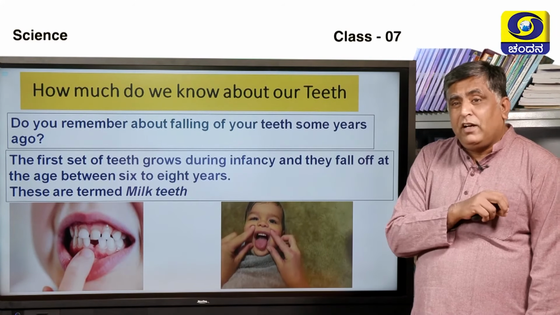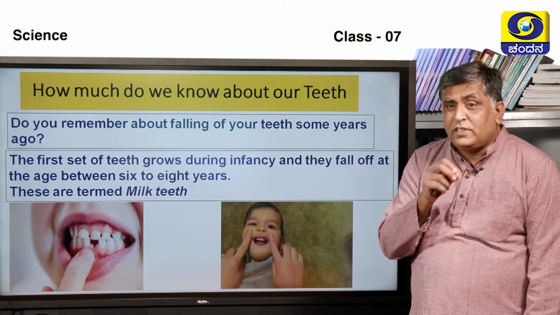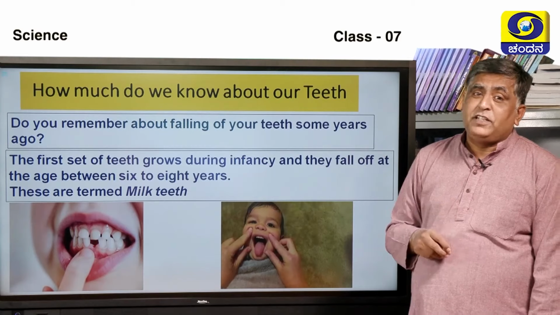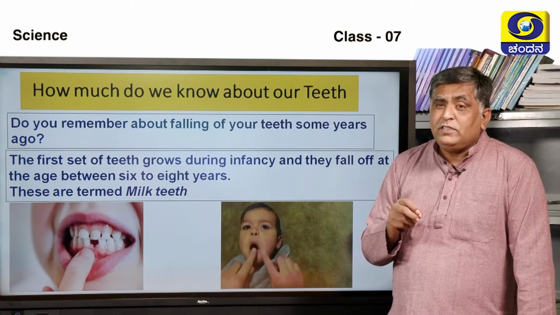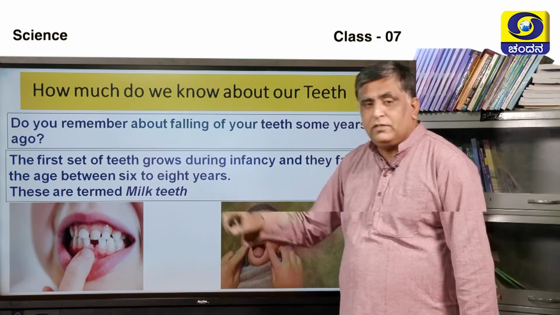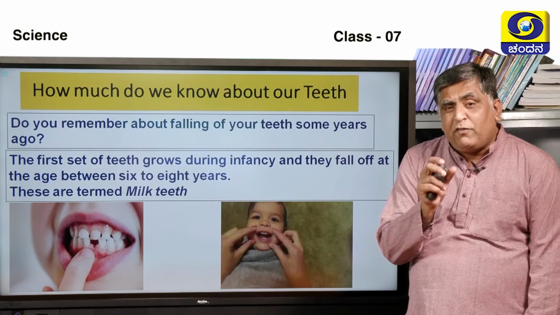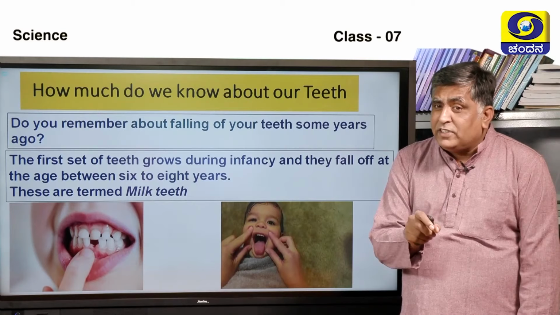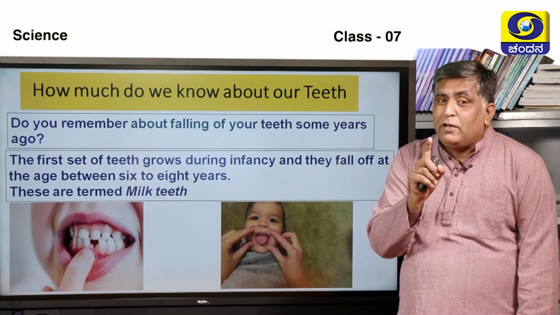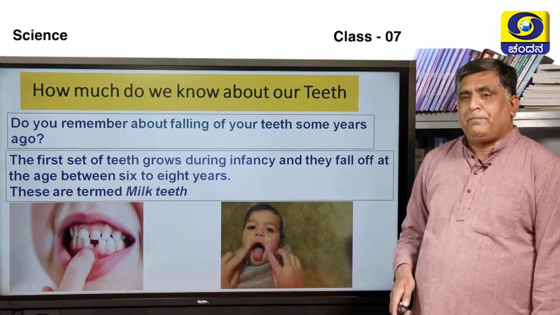If you have younger brothers at home, you can see they might be complaining about the falling of the teeth. Why? Because they will fall down. Why? Because these are all milk teeth. So, the first set of teeth grows during infancy and they fall off at the age between 6 to 8 years, and they are termed as milk teeth.